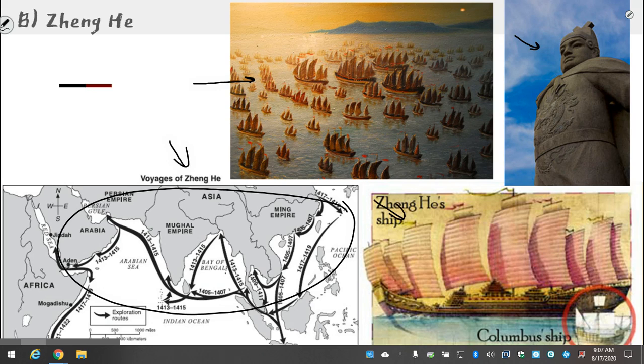These ships were huge. You can see Zheng He's flagship here in comparison with Columbus's tiny ship down here in the corner. They were so big that they had gardens built in to the largest of the ships so they could grow their own food on voyage, and they brought back spectacular wealth to China.